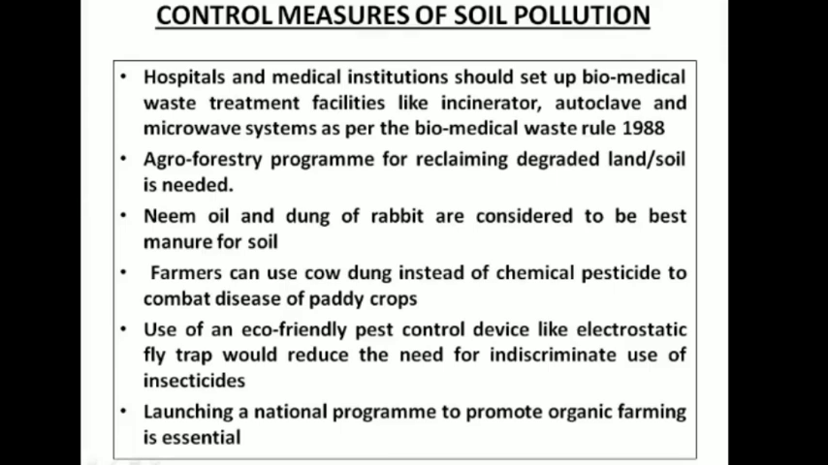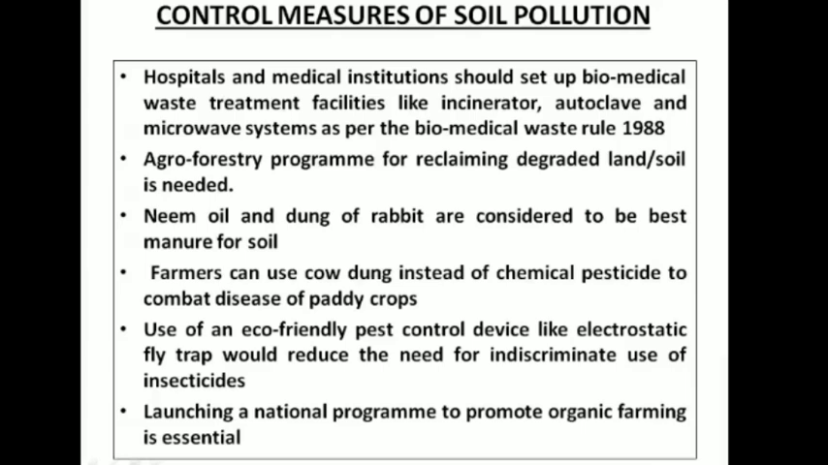they can use neem oil and cow dung. Neem oil and cow dung are considered to be the best manure for soil. So like this, they can go for some methods through which they can control this soil pollution. Also, in industries and industry areas, frequent monitoring. If you have frequent monitoring of those pollution-prone zones, then naturally you can control this soil pollution.